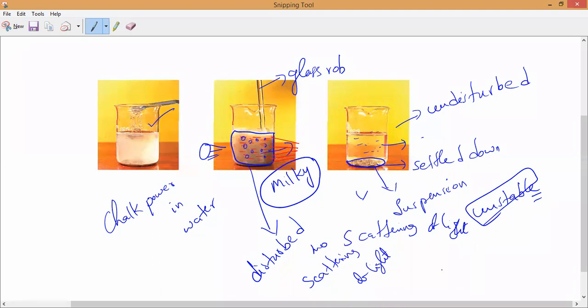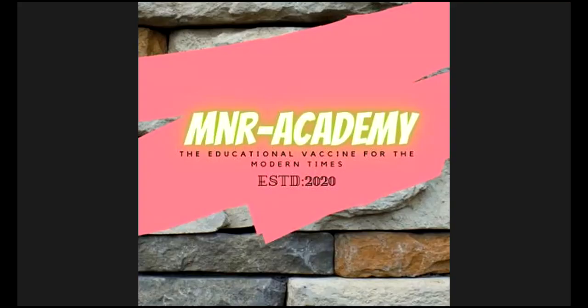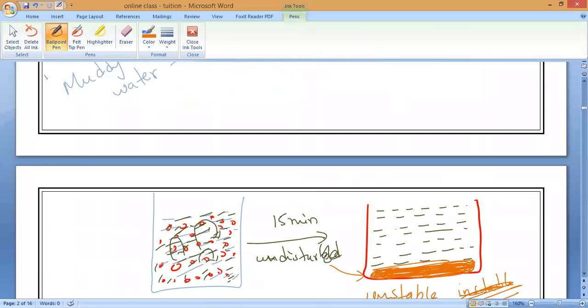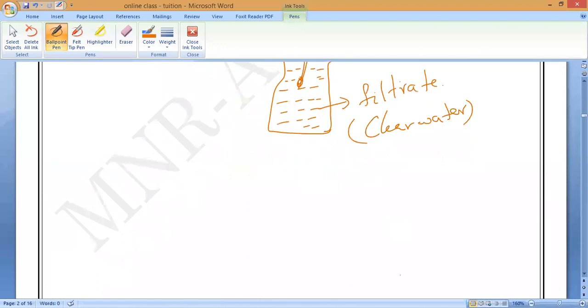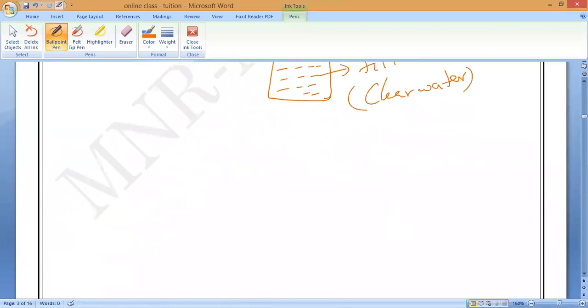So this is what we do to study the properties of a suspension. If you understand this, please write it. These diagrams you can draw. Now we are going to study the most important thing, the properties of a suspension. That is what we are going to study in the last concept of today's class.